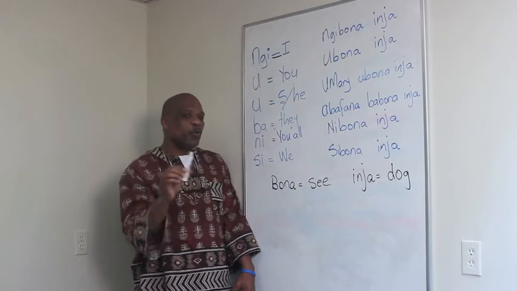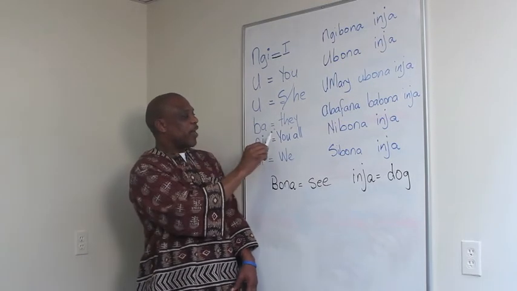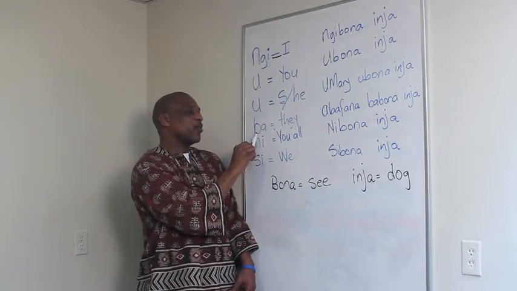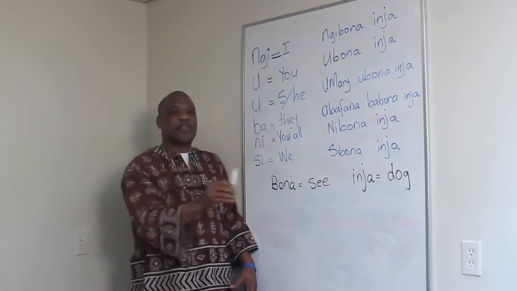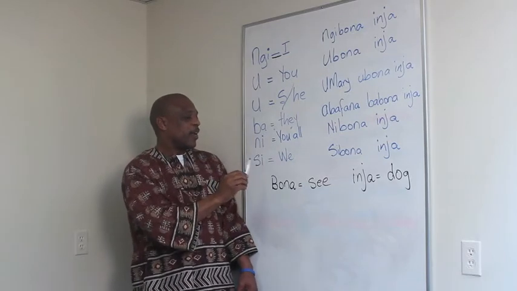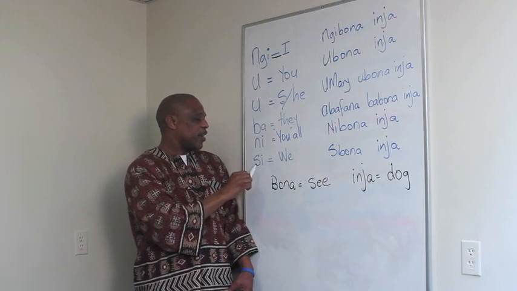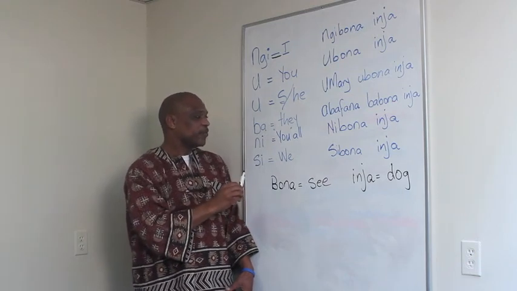This one will be u. That means you raise your voice a little bit. And if you say they in Zulu, you say ba. If you say you, meaning you all, you say ni. And when you say we, you use the word si, which is si.